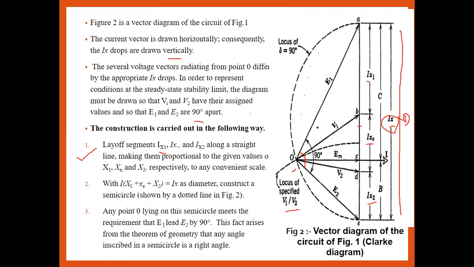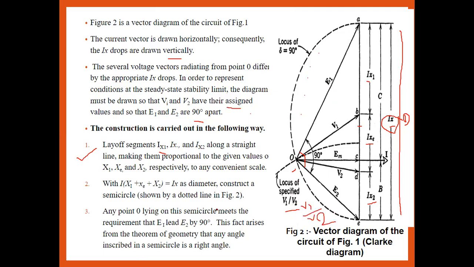Okay, so the point that touches on O is nothing but E1 upon E2, which gives the right angle between the induced voltages E1 and E2. So how do we find the position of that point O? It is generally found by the locus of the specified value of the ratio V1 upon V2, which is already given.